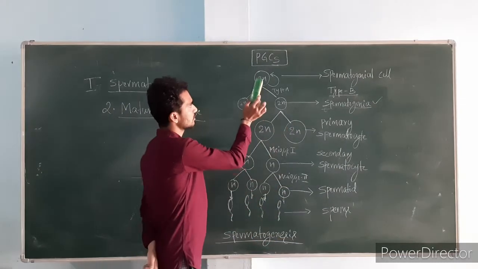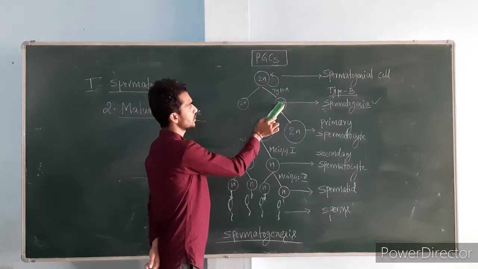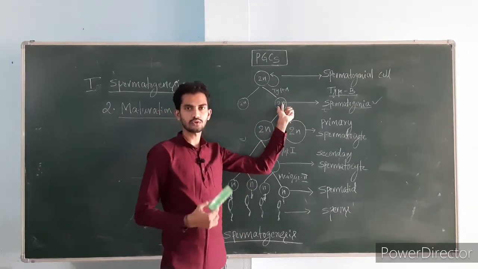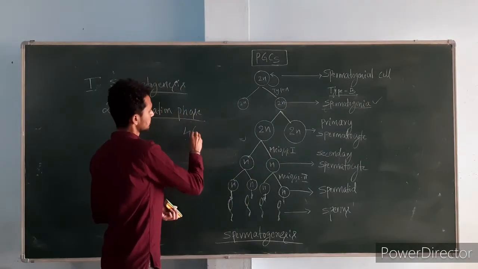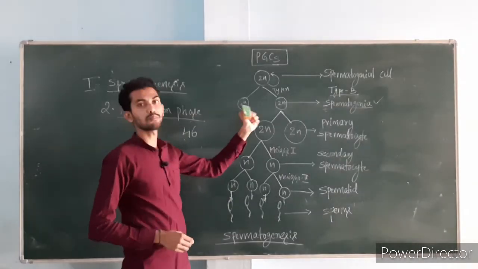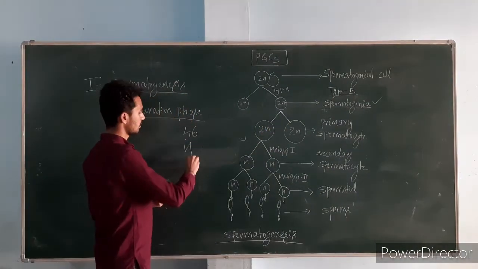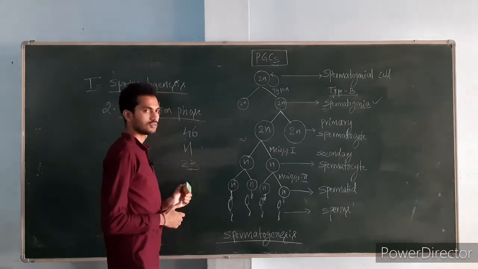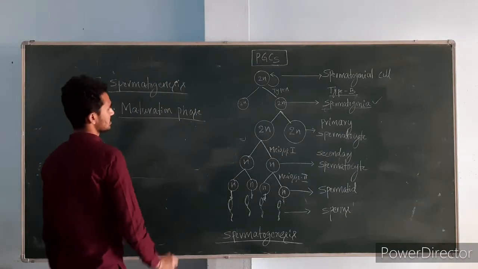Just observe here, I have written 2n, 2n, 2n, and here n. 2n means what? Full set of the chromosomes. That means in humans we have 46 chromosomes. That means they are diploid. That cell is a diploid cell. N means half set of the chromosomes, that is 23. It contains only 23. This is a haploid cell. So now let's start with the maturation phase.